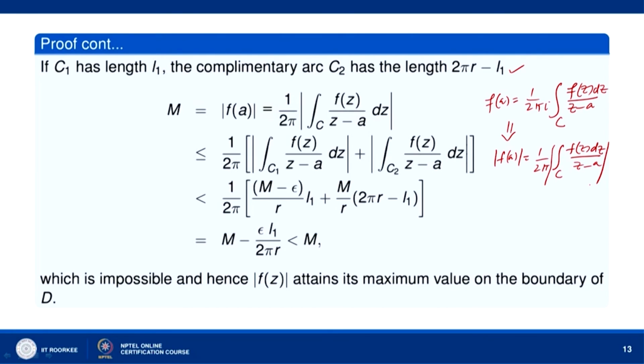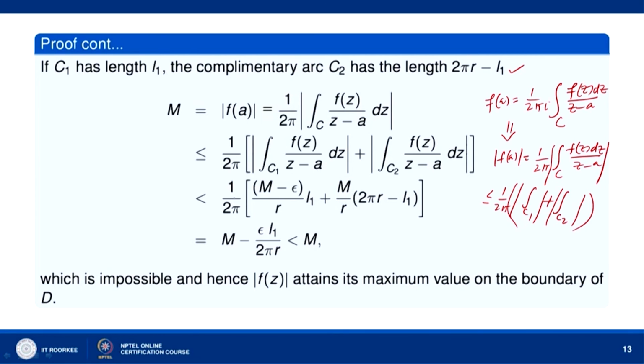So, then we can break it into two parts. This is less than or equal to 1 over 2 pi, mod of the integral over C1 plus the integral over C2, with the integrand being F(z) over z minus a. So, the integral over C1 of F(z) over z minus a plus the integral over C2 of F(z) over z minus a.